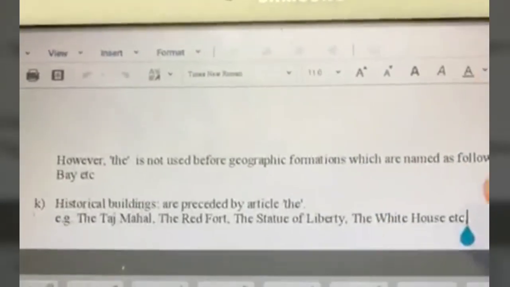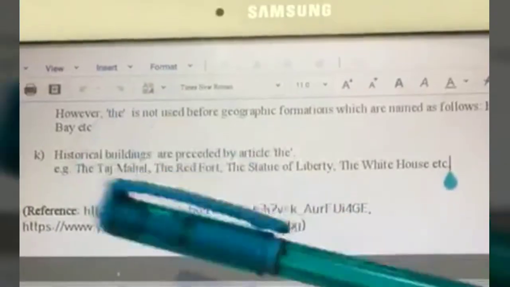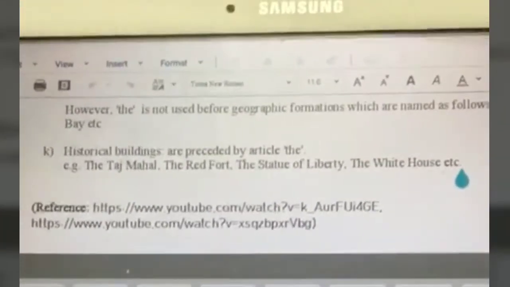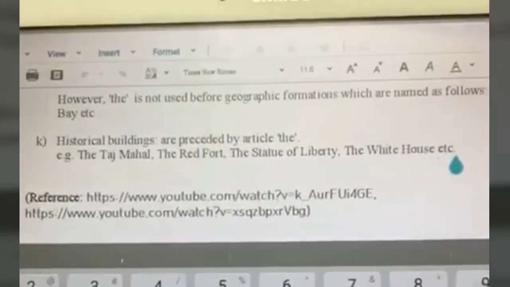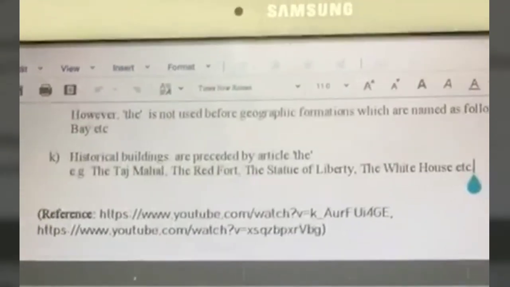All right, again, next rule. We can use the before historical buildings such as the Taj Mahal, the Red Fort, the Statue of Liberty, the White House, and so on. All right, because these are specific things, specific buildings and so on.